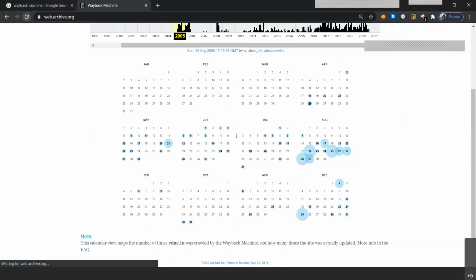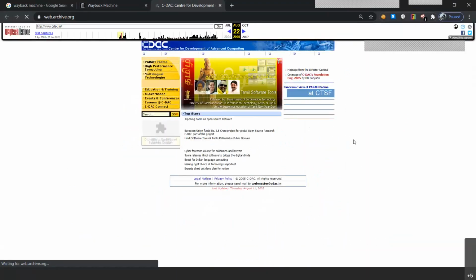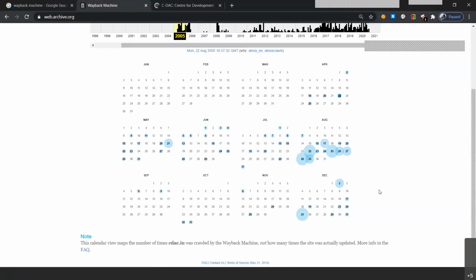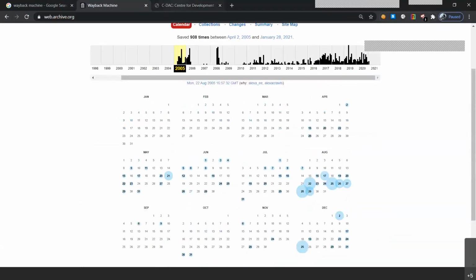So let me open one of the snapshots of August, so that we are able to find how this website looked. So this is how CDAC's website looked when it was first captured, in the month of August in 2005.